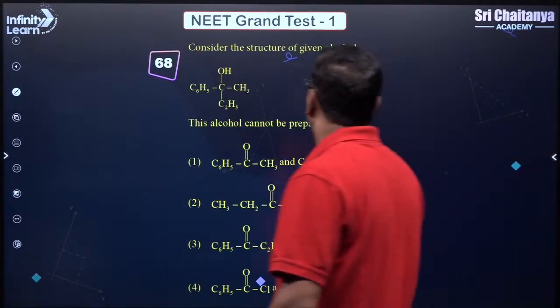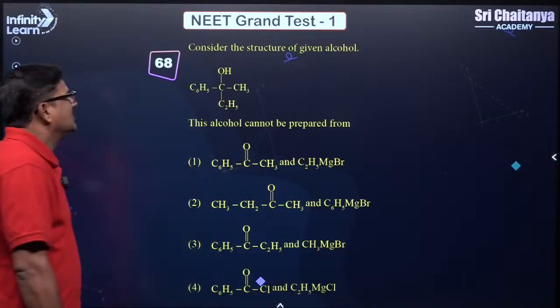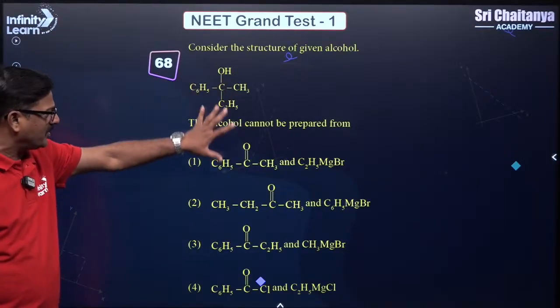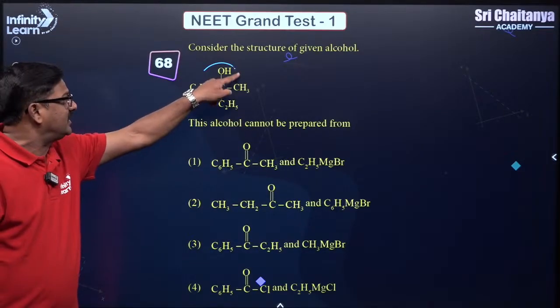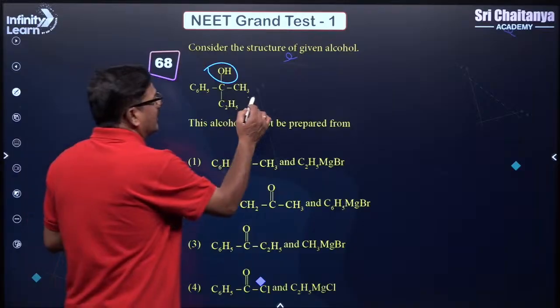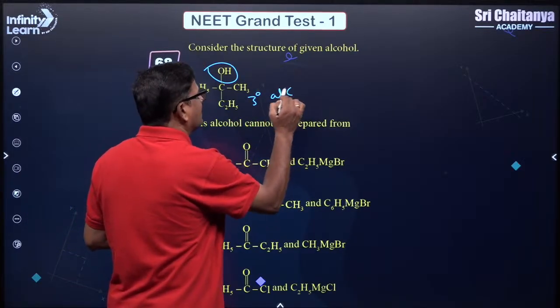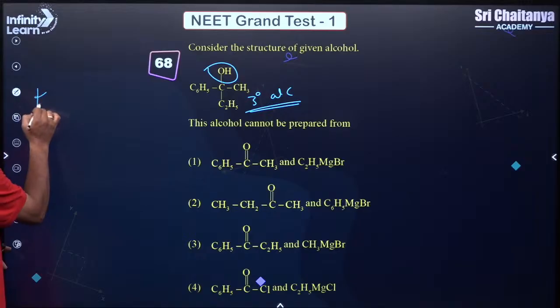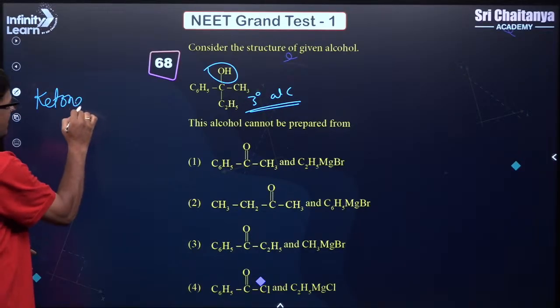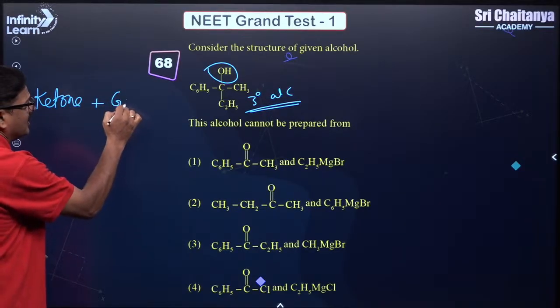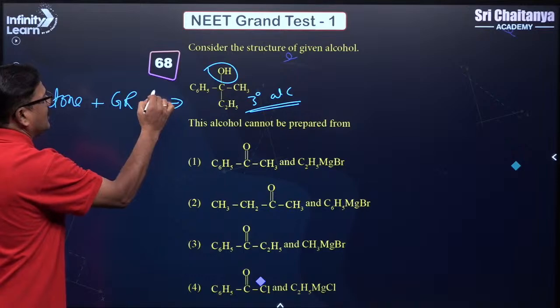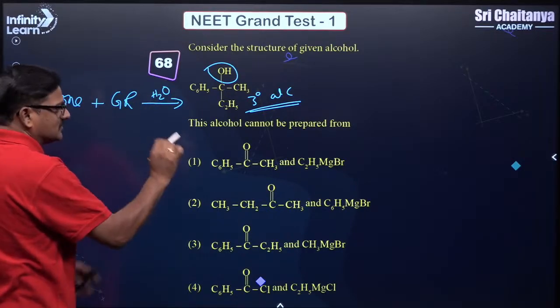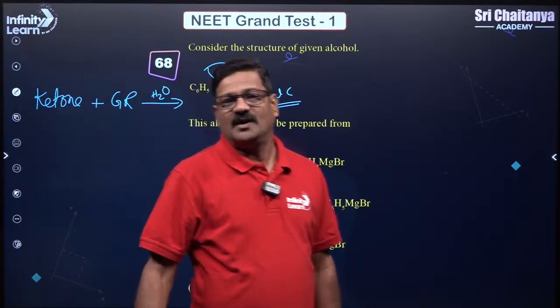Let's see, considering the given alcohol. So this is the alcohol can be prepared. It is a tertiary alcohol. Tertiary alcohol can be prepared when ketone reacts with Grignard reagent followed by hydrolysis. So that is the logic.